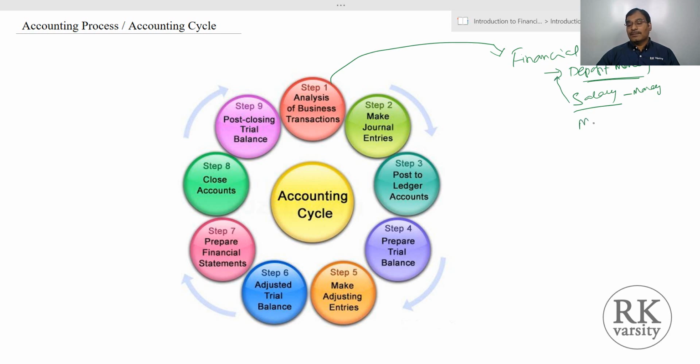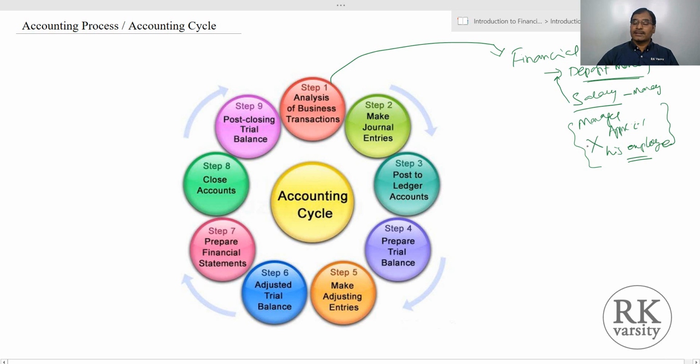Suppose a manager appreciates his employee by saying good, well done, or a good job done. This doesn't involve any financial character and is not recognized as a transaction in terms of accounting.